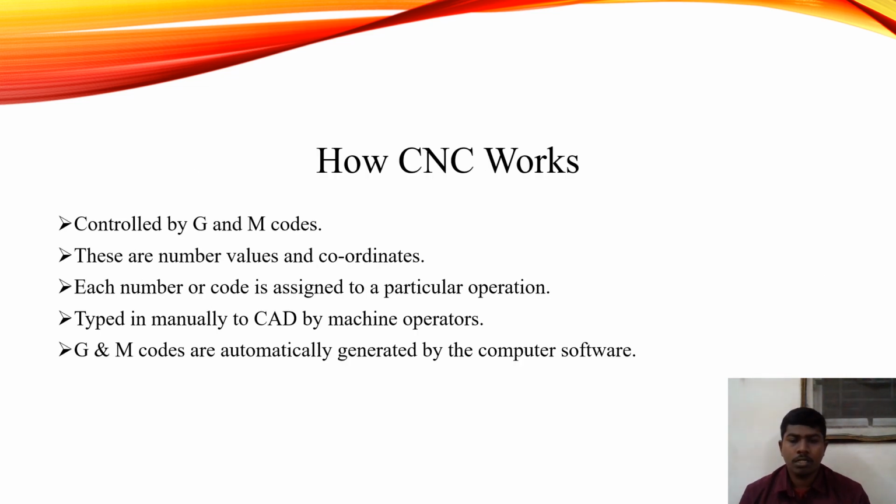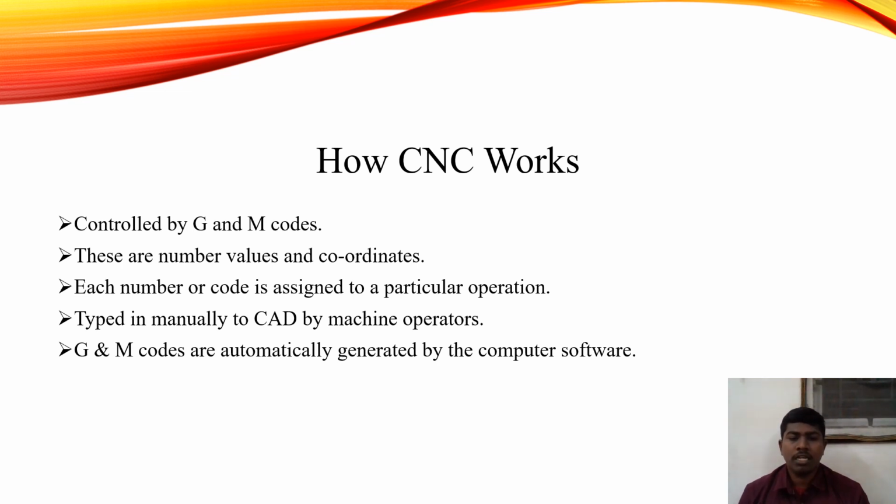How CNC machines work. CNC machines are controlled by G codes and M codes. These are number values and coordinates. Each number or code is assigned to a particular operation. The CNC machine process starts with designing the part in CAD software. The 3D model determines the necessary dimensions and properties of the final part.